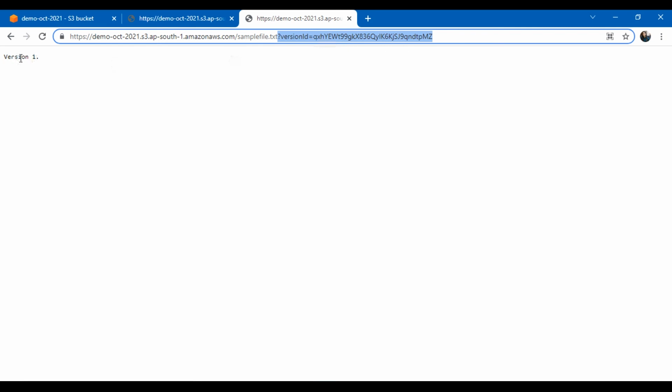That means this is a previous version. This is a previous version that was there. The current version is this one. The current version's URL won't contain the version ID. Okay, this is a previous version, which is why it has a version ID in the URL.